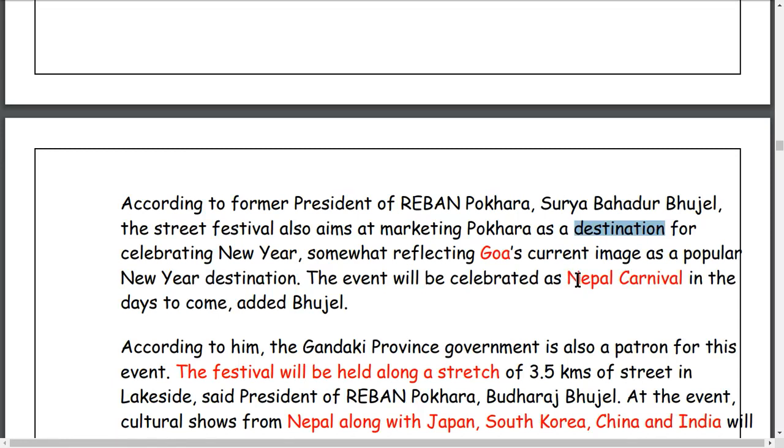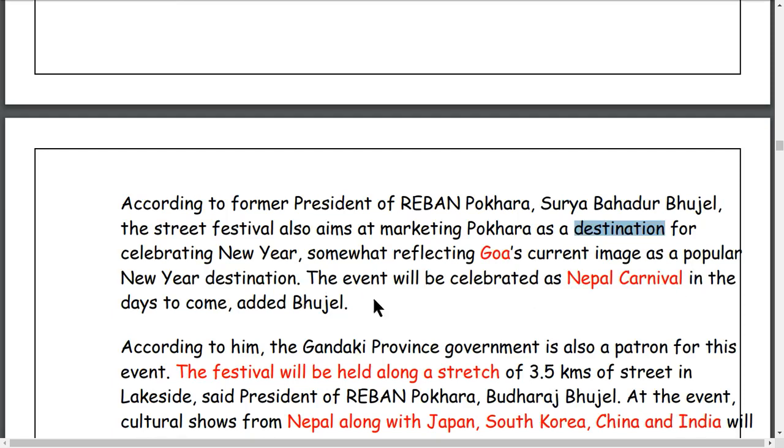Nepal Carnival is generally a kind of festival like this Jatra festival. This event will be celebrated as Nepal Carnival, Nepal Jatra, generally Halaki Jatra in Khanbari. You can see such things here. The people wear masks and dance, and come out in the street. All the people gather there to see the different kinds of activities done by the people here.